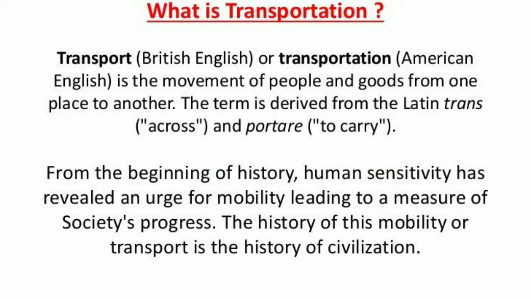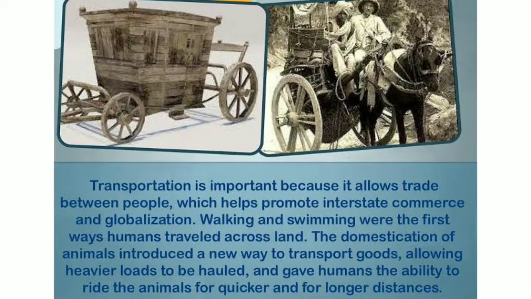Now we are going to study the second factor of human environment, that is transport. Transport basically means moving from one place to another by different means, by foot or by any vehicle or by animals. Transport played a very important role in the development of civilization as well as of society. In earlier times too, people moved from one place to another for settlements, and in this manner civilization developed. People even traded things with other countries or with other parts of the world.